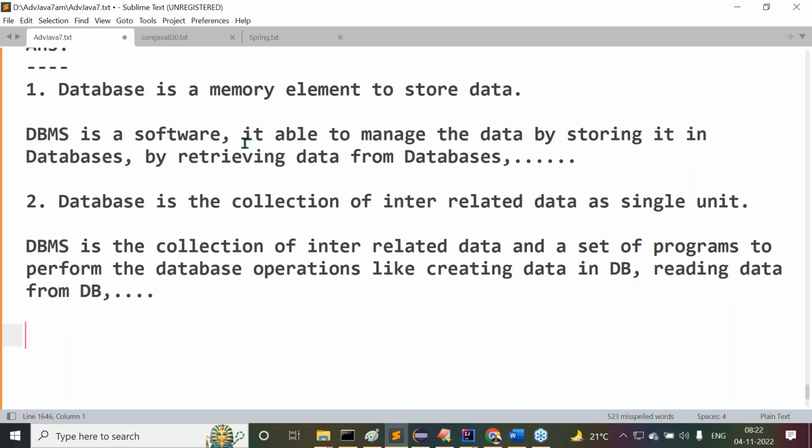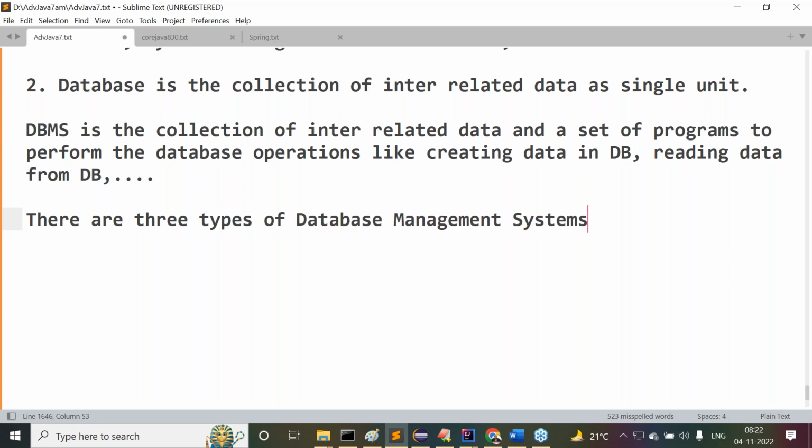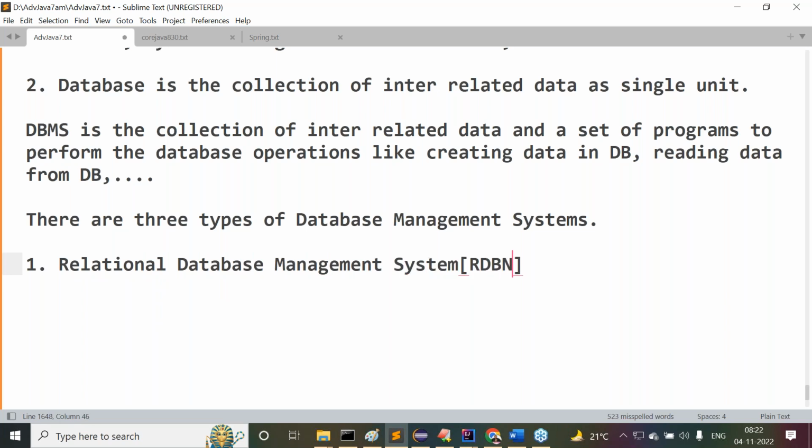Next, so many types of databases are available, but majorly there are three types of database management systems. First one is the relational database management system, simply the RDBMS.